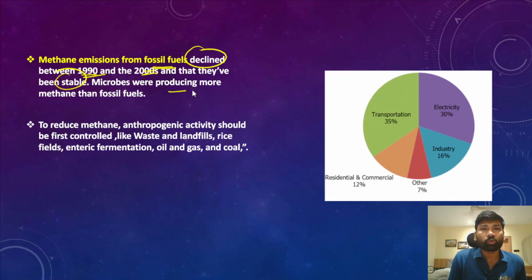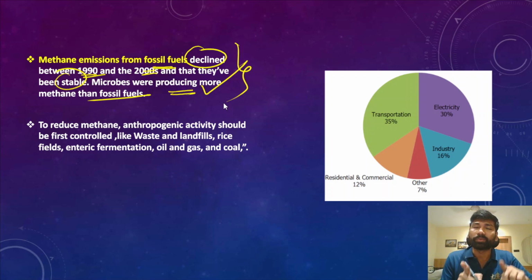Okay, so microbes were producing more methane than fossil fuels, so therefore it is a concern and it must be taken care of if we want to achieve the objectives of the Global Methane Initiative that aims to cut down the emissions of methane.